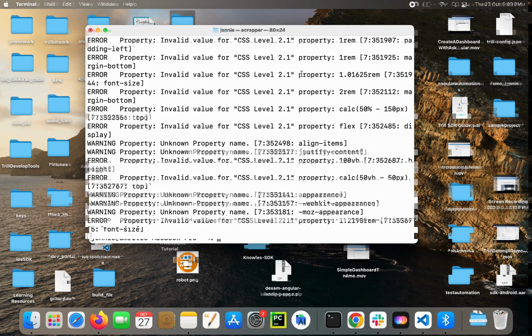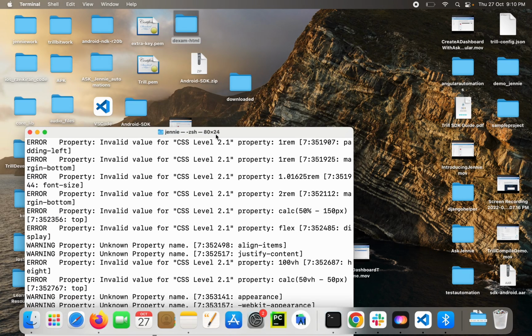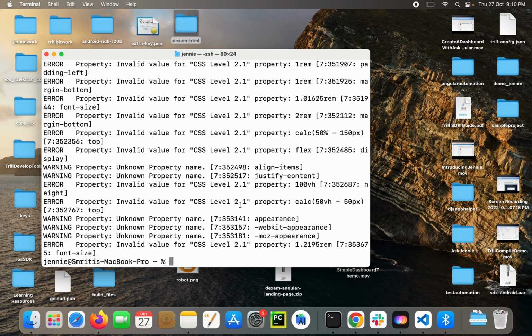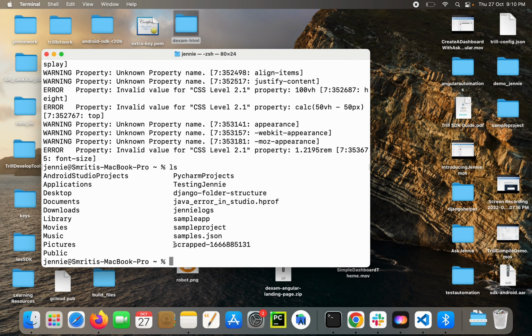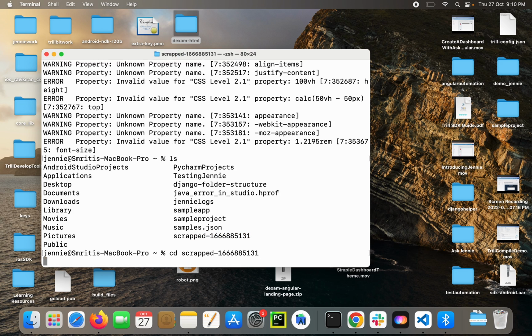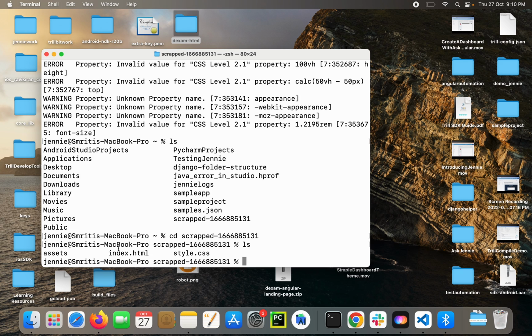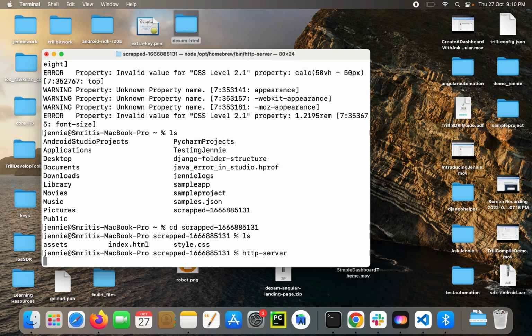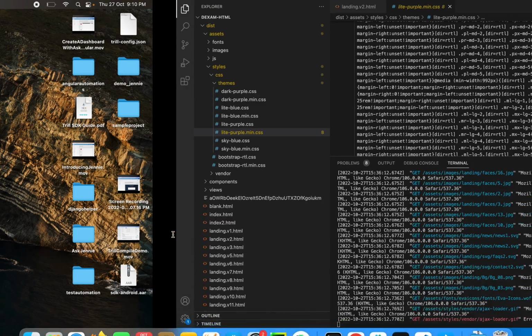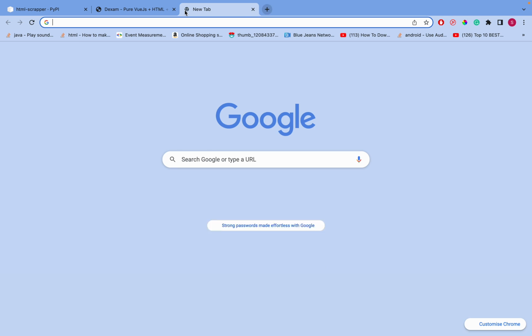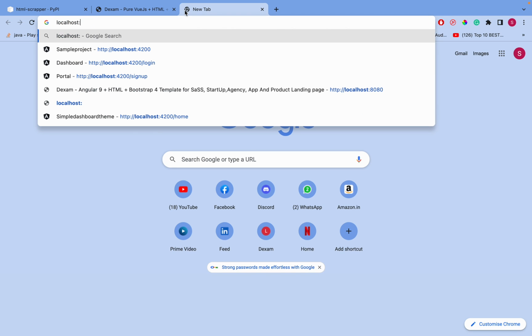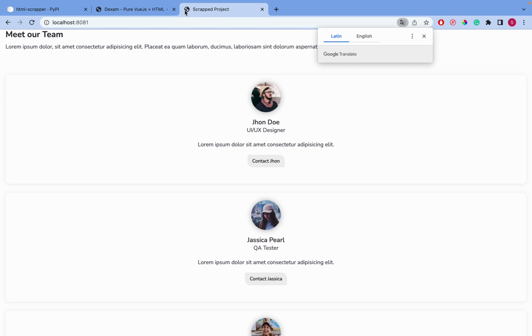So the scraping of this theme is done, and this is the scraped folder we have opened. Let's open it. cd scrapped. Let's check it out. We have index.html. Let's serve it over here. So it's on 8081, localhost 8081, and there we go.